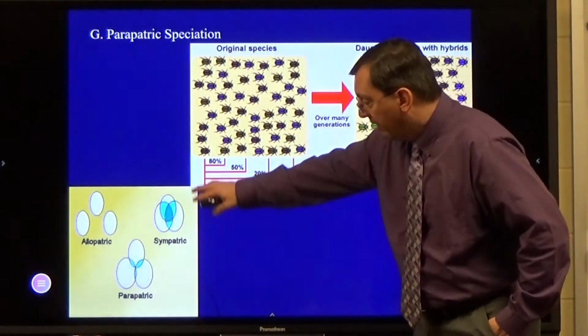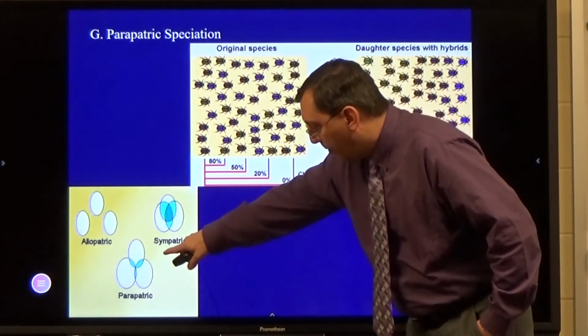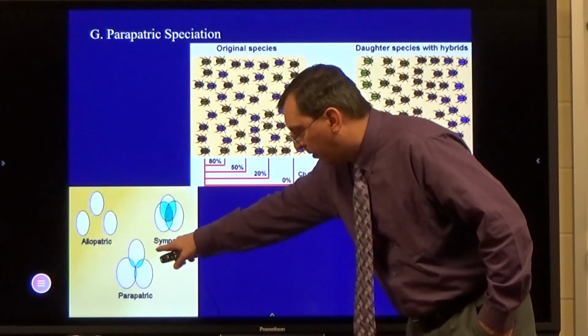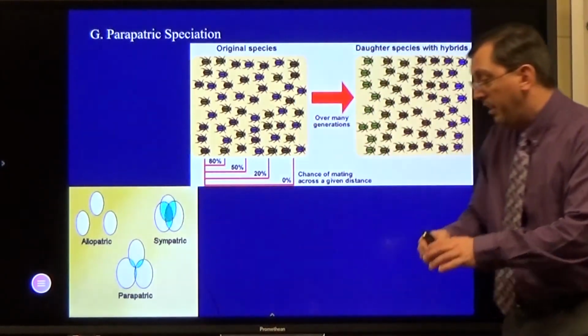So think of it this way. Sympatric, they're all about the same area. Parapatric, there's only some overlapping with each other, but the other ones are a distinct group, and then the allopatric are completely separated from each other.